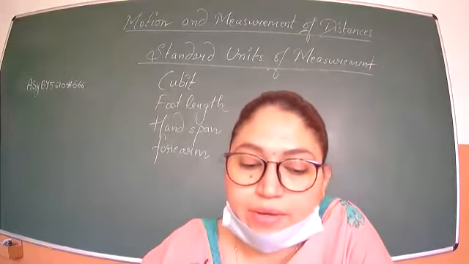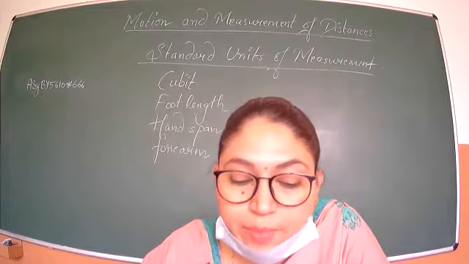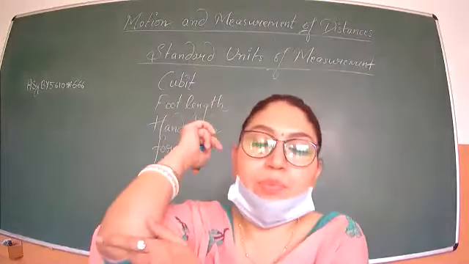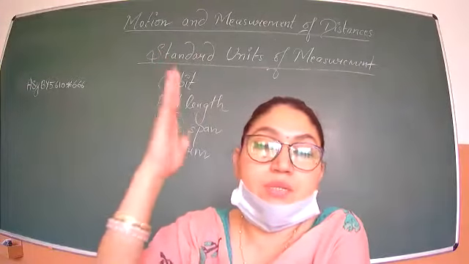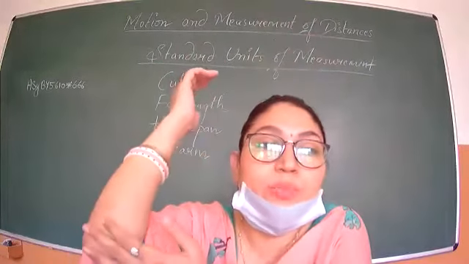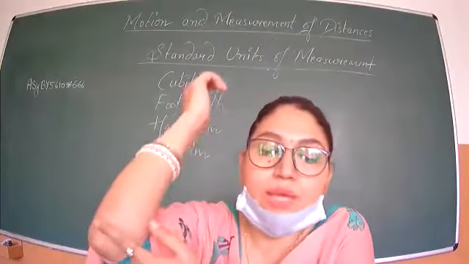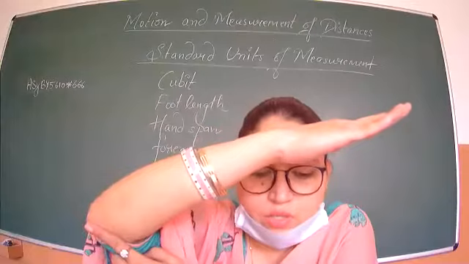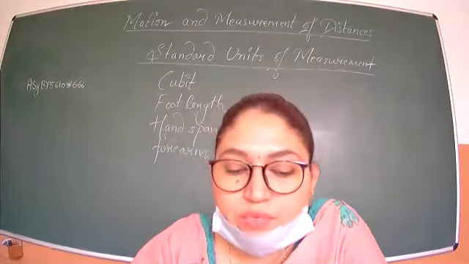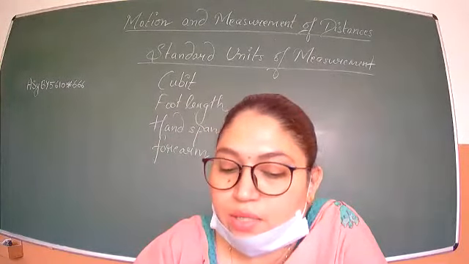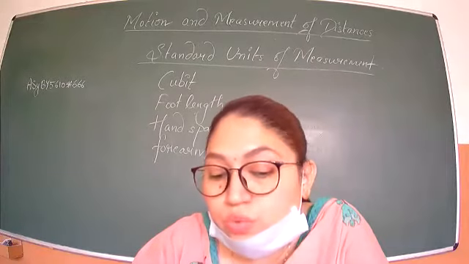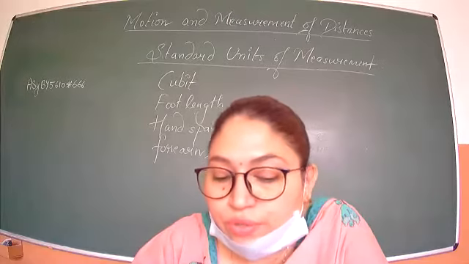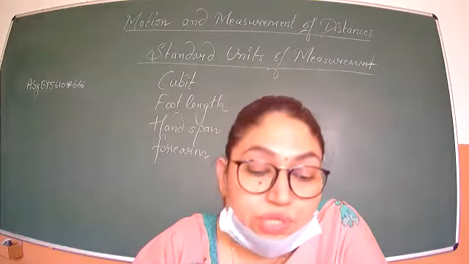Underline this third paragraph, first line: a cubit is the length from the elbow to the fingertips. Again I'm telling you what a cubit is. Cubit is the length from the elbow to the fingertip. So this is 1 cubit. That was also used in ancient Egypt and was also accepted as a unit of length in other parts of the world. People also use the foot as a unit of length in different parts of the world. The length of the foot used varied slightly from region to region.